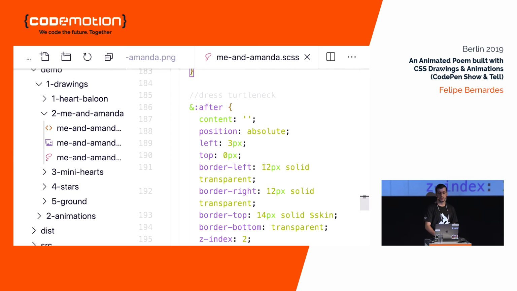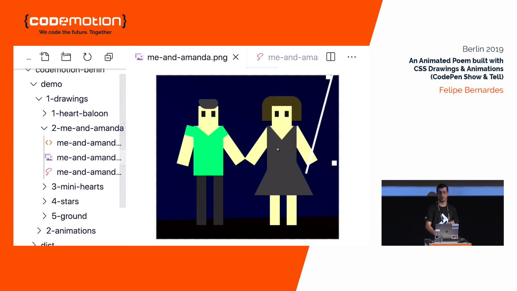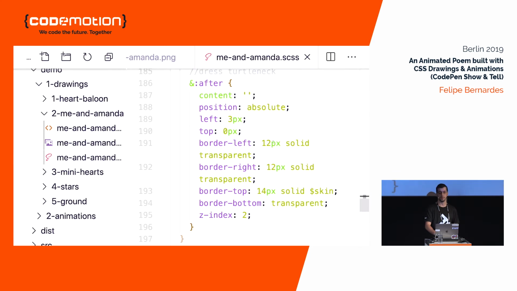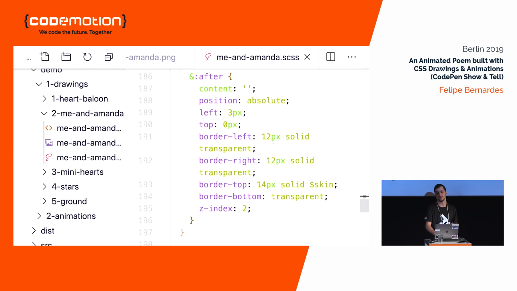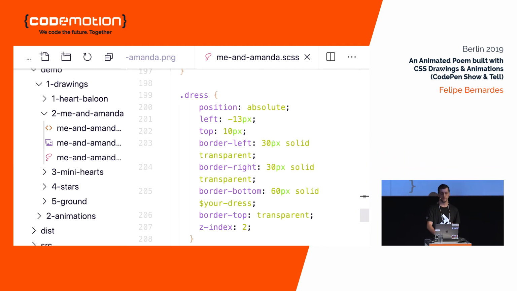And the turtleneck of Amanda's dress is bigger than mine. So that's the only reason we separate the turtleneck too. Okay. And the dress has, like, here's the borders of the dress.